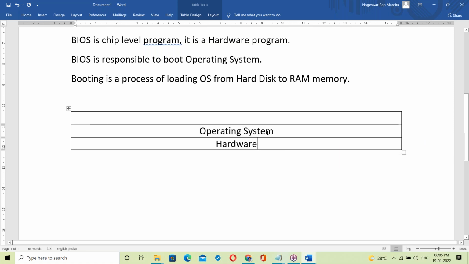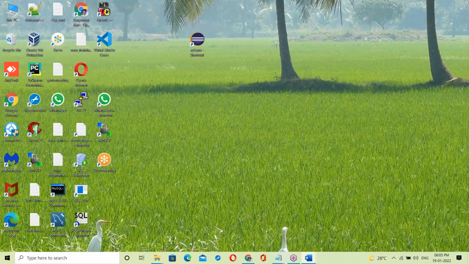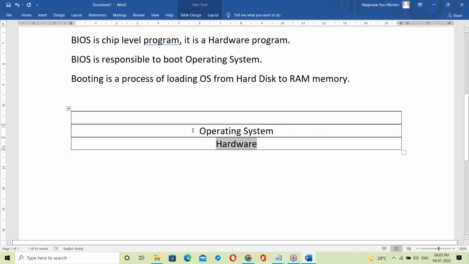When you purchase a laptop, the laptop vendor will set up the OS. Once OS setup is done, your system is ready. Once you start your system, BIOS starts and activates the OS. Now the OS is running and responsible. So on top of the hardware, the OS is running.